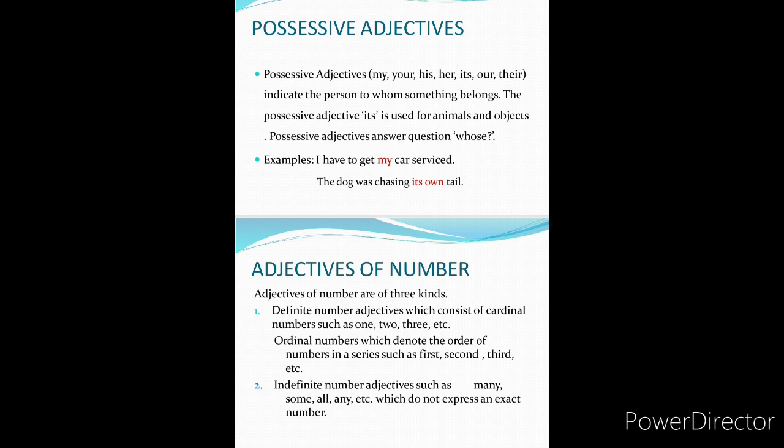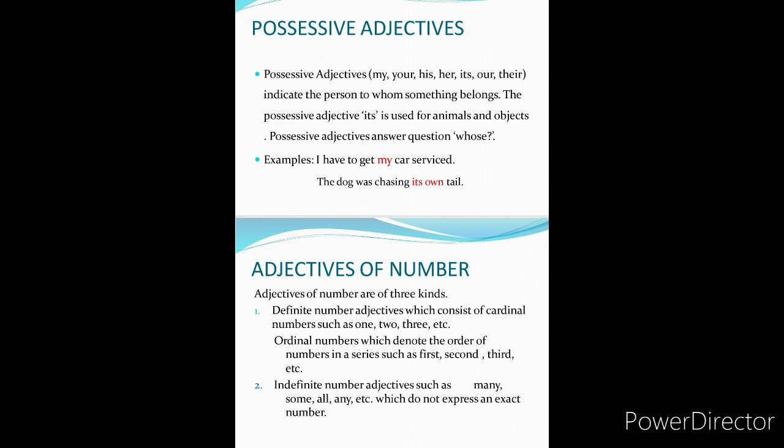For example, I have to get my car serviced, means car is belonging to whom? Me, that is my car. So the word my is the possessive adjective. Because why? Because it is telling the belongingness of car.